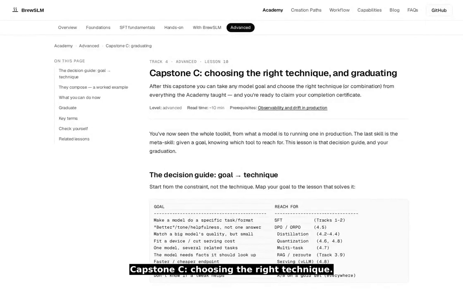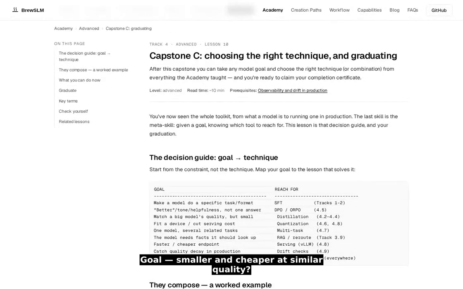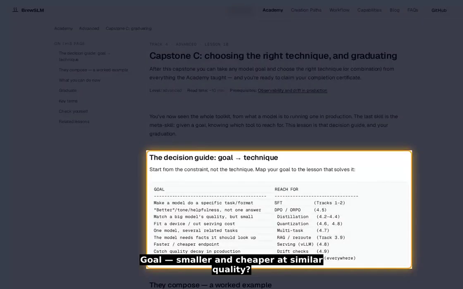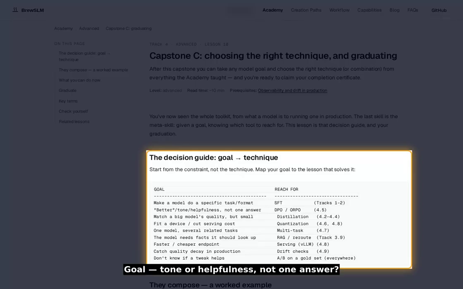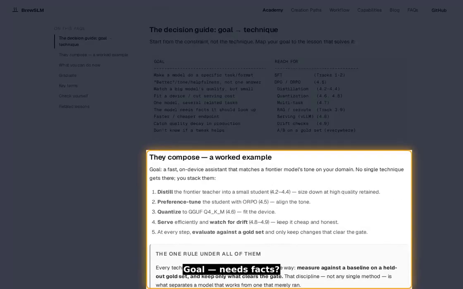Capstone C, choosing the right technique. Goal: smaller and cheaper at similar quality. Distillation. Goal: tone or helpfulness, not one answer. DPO or ORPO. Goal: fits a device. Quantize. Goal: needs facts. RAG.